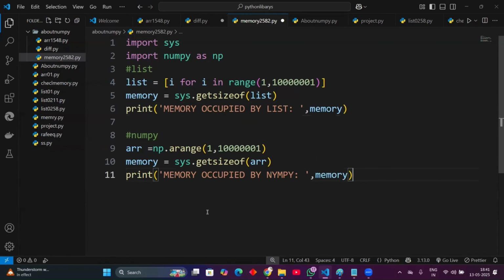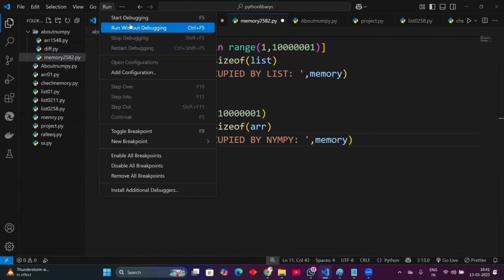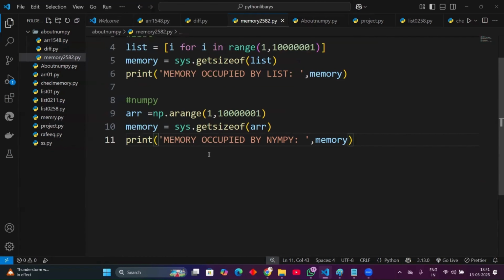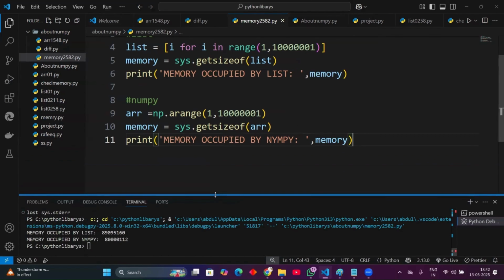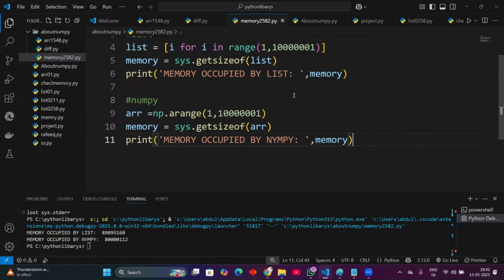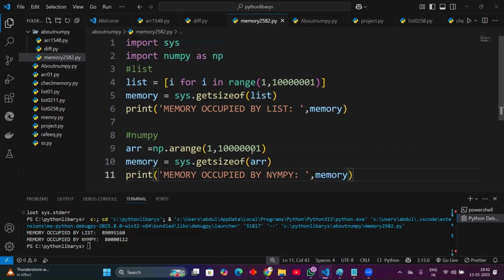Right. Okay, now run the code. You can see how much it occupies. Now see how much the list occupies. It approximately occupies 9 crore memory. The occupation is 9 crores. And see the difference, 8 crores only. This is a major difference, right? NumPy takes less memory compared to the list, where the list takes more memory, while NumPy takes less.